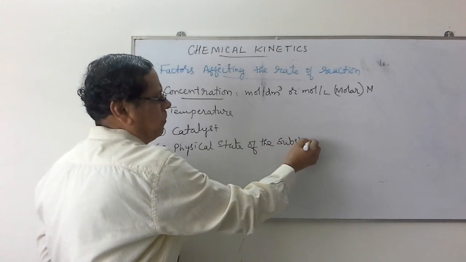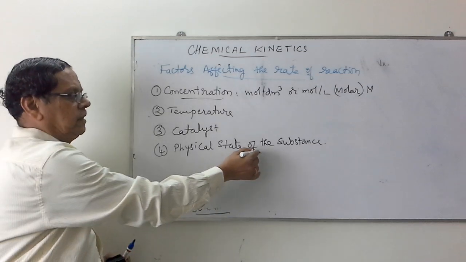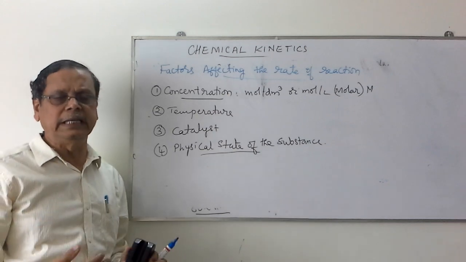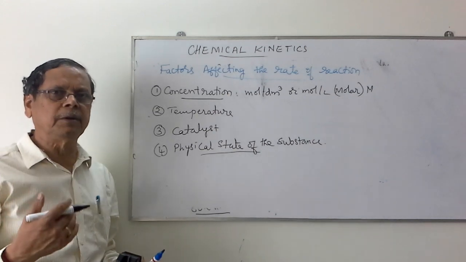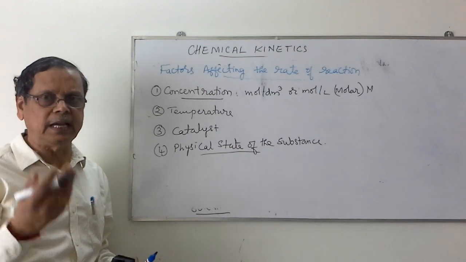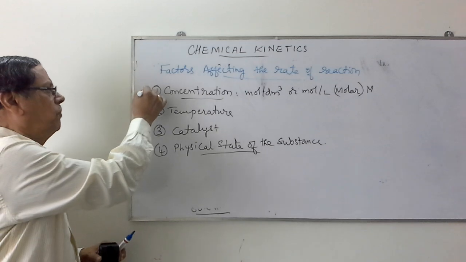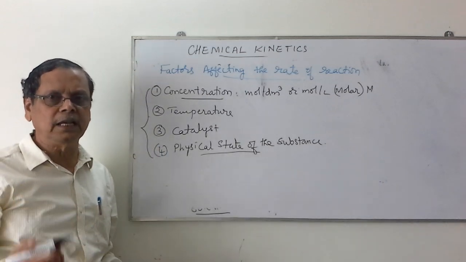Usually we study only the first three in this particular chapter, but you remember the effect of the physical state. As the size of the particle decreases, the rate of the reaction increases. So as the size of the particle decreases, the surface area increases. Okay. So for these four factors, the detailed explanation we will see in the next video.